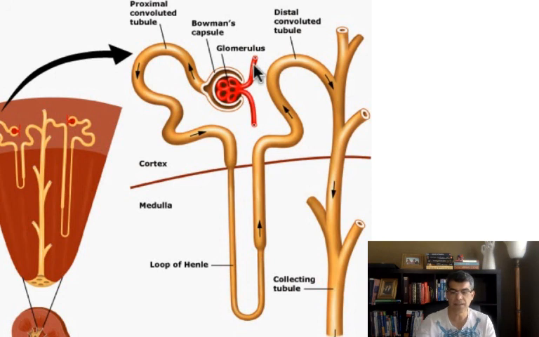Two things are going to make these JG cells release renin. One is the pressure. When the pressure inside the afferent arteriole, this artery, is going to drop, you release more renin. Or if you stimulate beta-1. What is going to happen if you release renin? We said renin is an enzyme. What is it going to do?